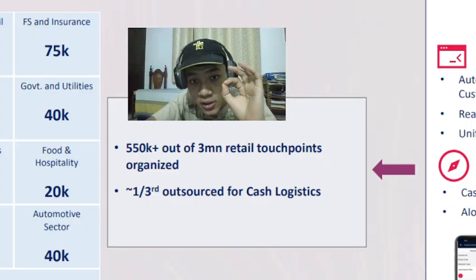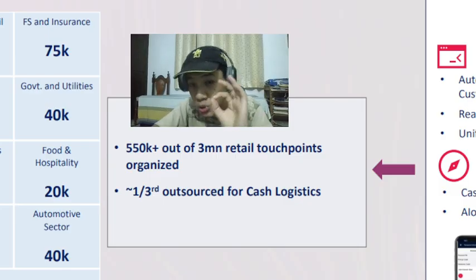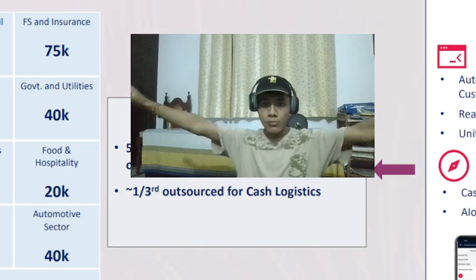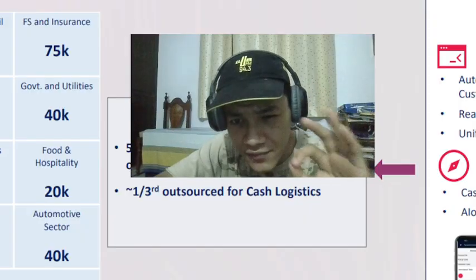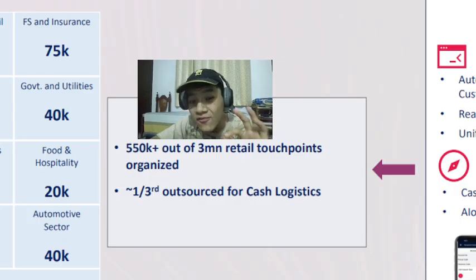So it says only 550,000 out of 3 million retail touch points are organized. So 3 million potential retail touch points, that is the potential overall market. Only 550,000 are organized, and only one third are outsourced for cash logistics.